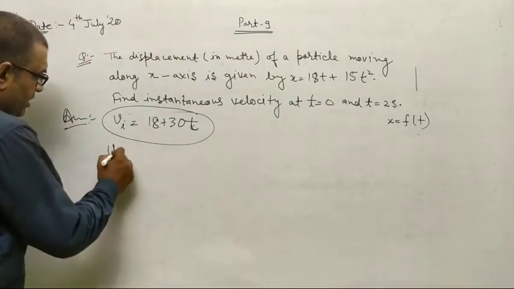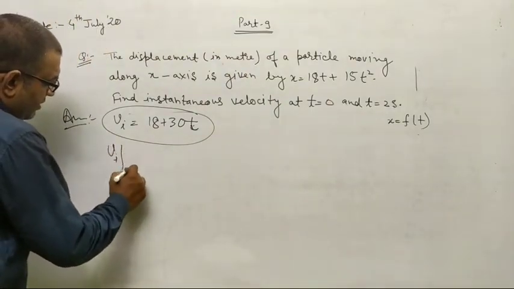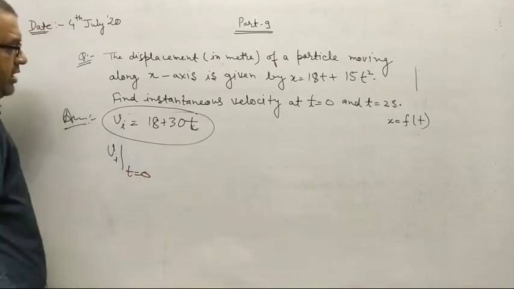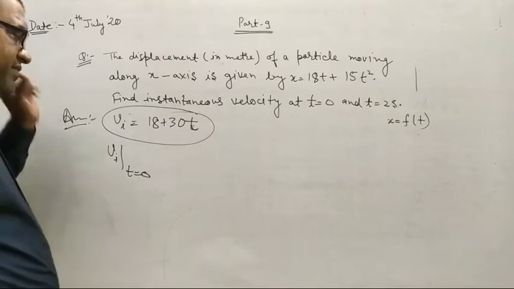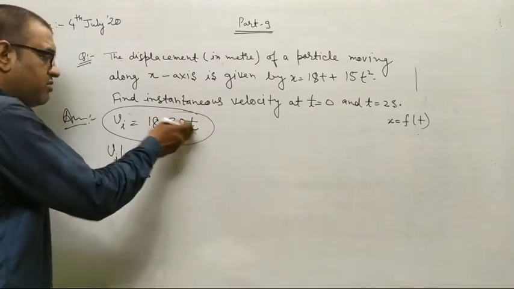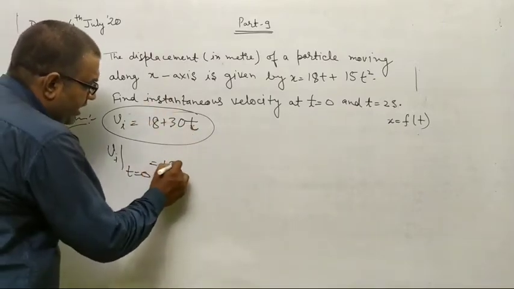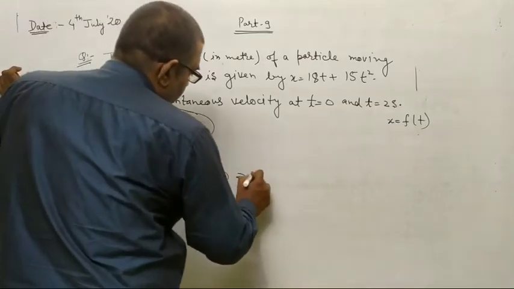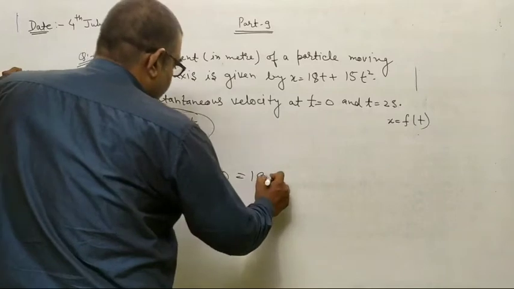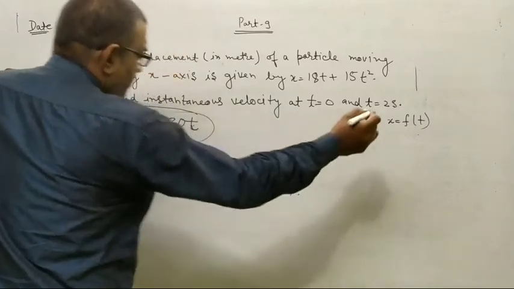So the instantaneous velocity at t equal to 0 seconds is very simple to calculate. Put the value of t equal to 0 here, and you will get 18 plus 30 into 0, so the answer is 18 meter per second.